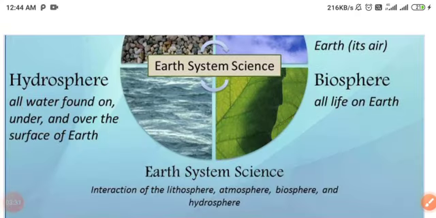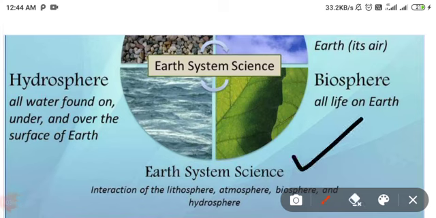Can you see this sentence? Interaction of lithosphere, atmosphere, biosphere and hydrosphere. Okay, after the interaction between the various spheres, earth is a biome and a place of availability. A healthy interaction between atmosphere, lithosphere and hydrosphere creates a suitable environment for existing life.